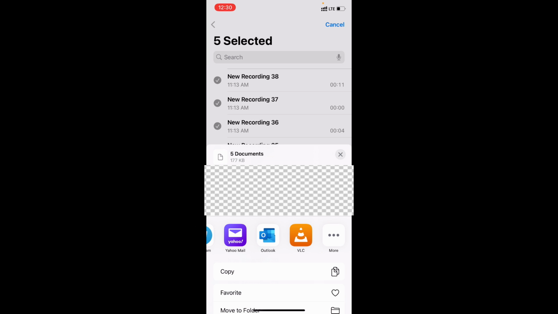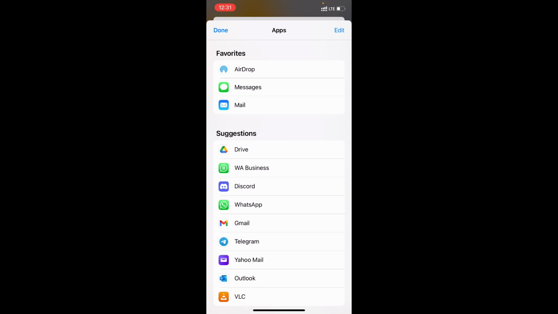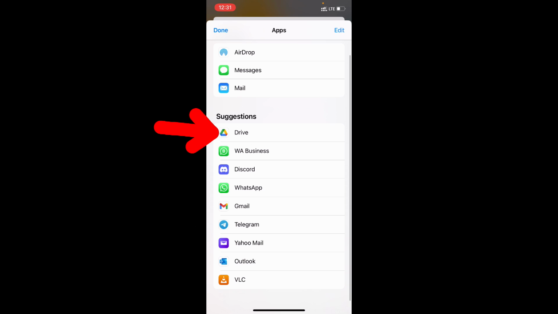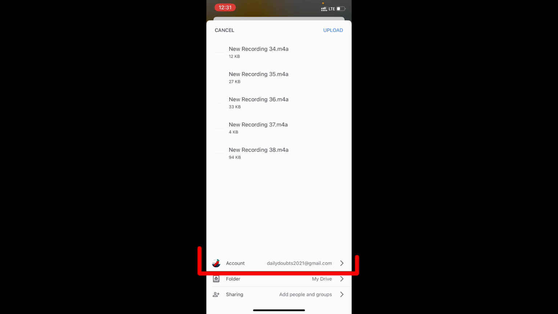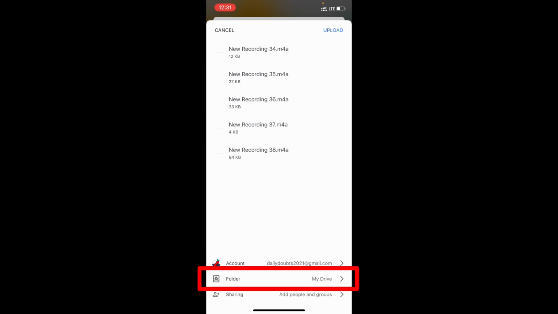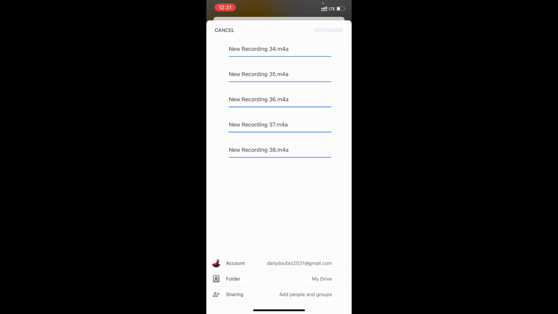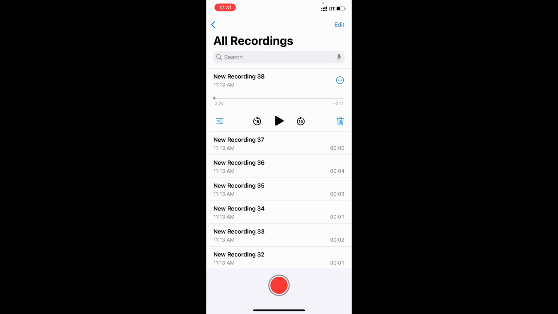If you don't see it here, just swipe like this and click the three dots, and here you can find the Google Drive app. You just need to click Google Drive. Then here select your email, and here you can select the drive. Then just tap upload. That's it. Now your selected voice memos will be moved to Google Drive from iPhone.